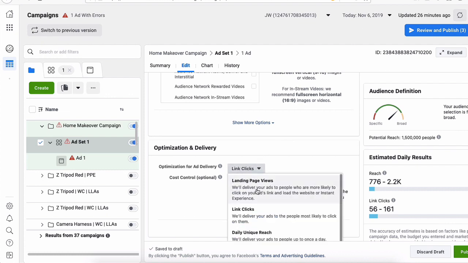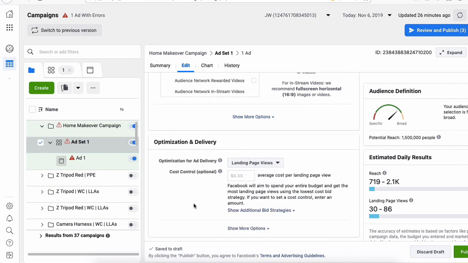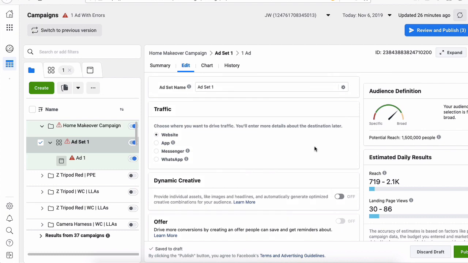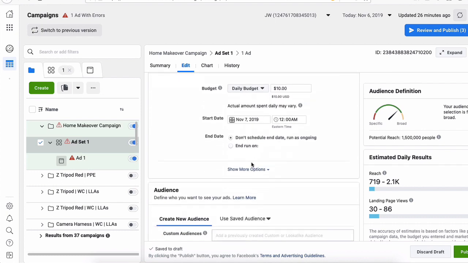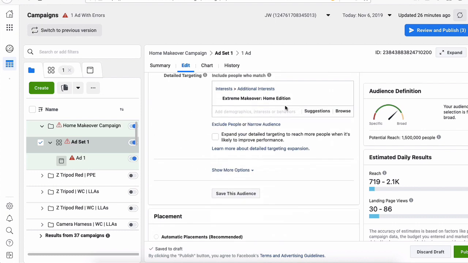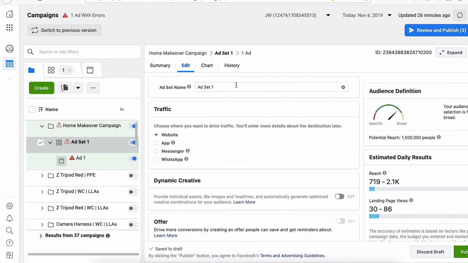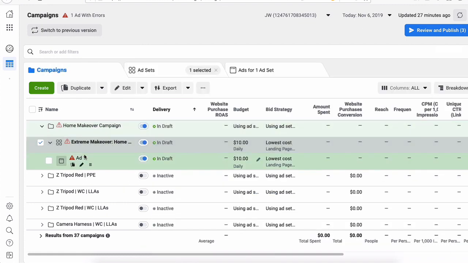Optimization and ad delivery. We're doing just a traffic campaign, so we can just do landing page views. That's fine. We're not going to change any settings here. Okay, so now we have one ad set. What I like to do is use the name of the interest in this ad set, Extreme Makeover Home Edition, as the ad set name. So now we have it all set up. We can close this out, and now we have an ad set here.